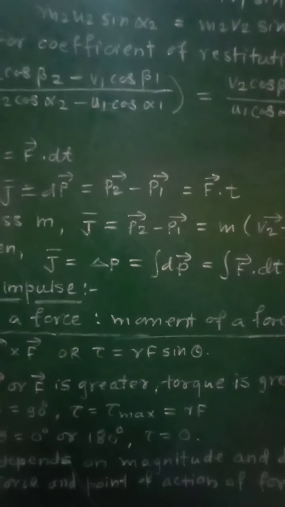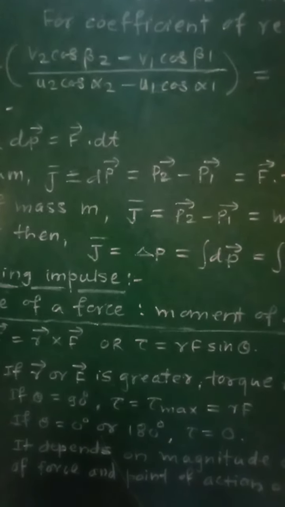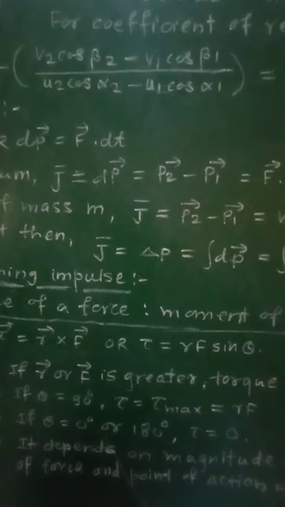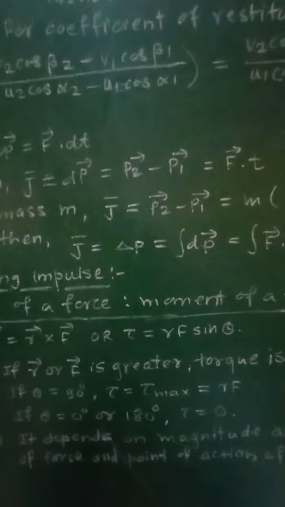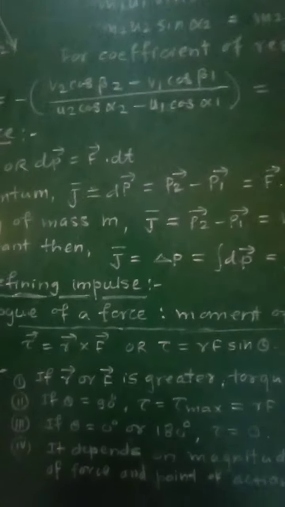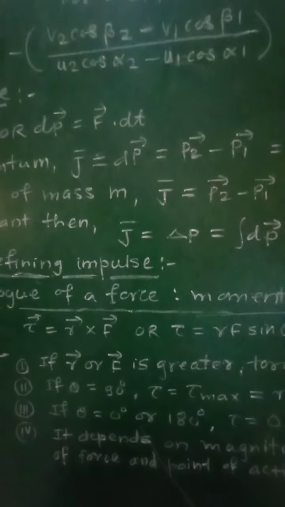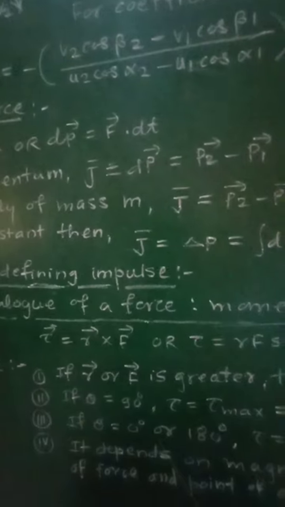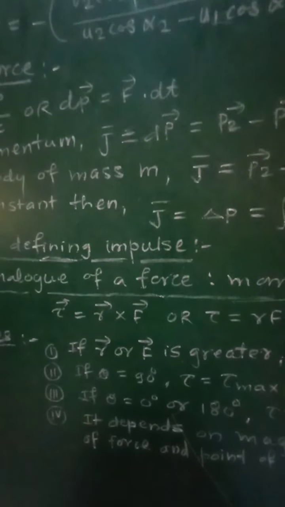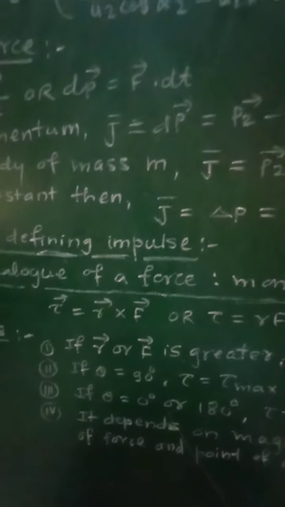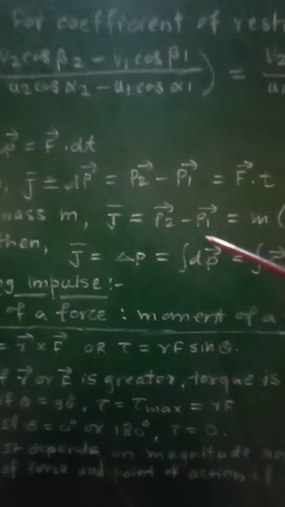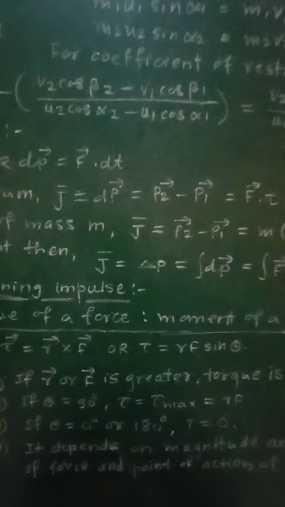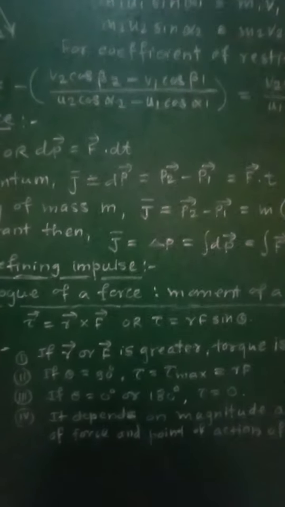So these equations represent the impulse, that is the product of force and time, if the force is constant over a finite time interval or if the force is not constant throughout.